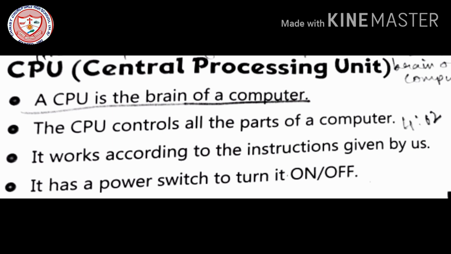So what are the basic points of it? A CPU is the brain of a computer. The CPU controls all the parts of a computer. It works according to the instruction given by us, and it has a power switch to turn it on or off. So this is the CPU, Central Processing Unit. You have to know the full form of CPU, which is very important.